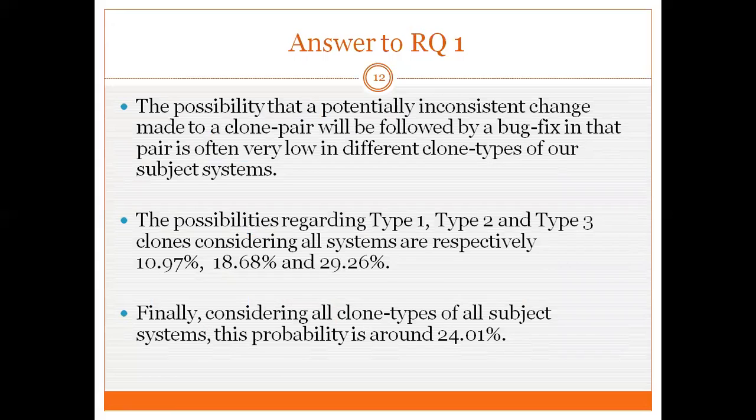So what we realize from RQ1 is that the different types of code clones have a generally very low probability of experiencing bug fixes after experiencing inconsistent changes. The possibilities regarding type 1, type 2 and type 3 clones considering all subject systems are respectively 10.97%, 18.68% and 29.26%. And considering all the clone types of all the subject systems, this possibility is around 24.01%.